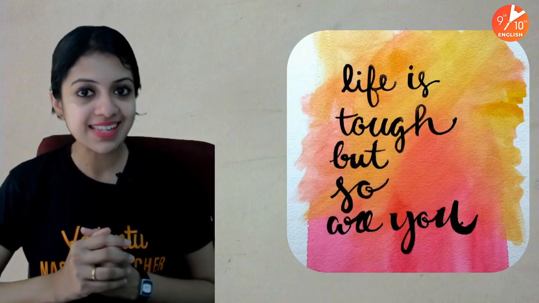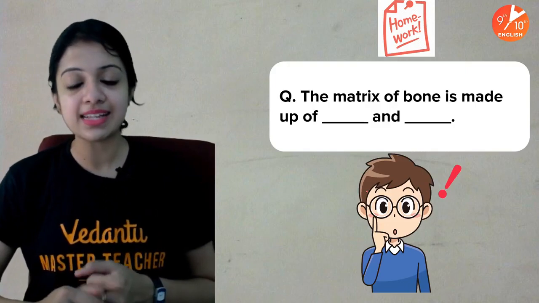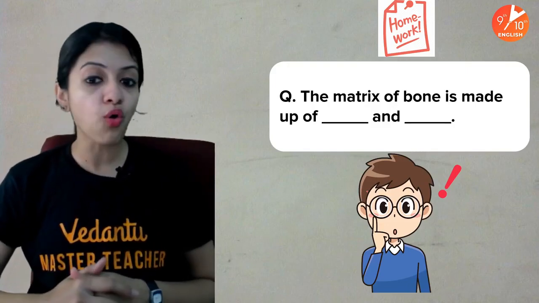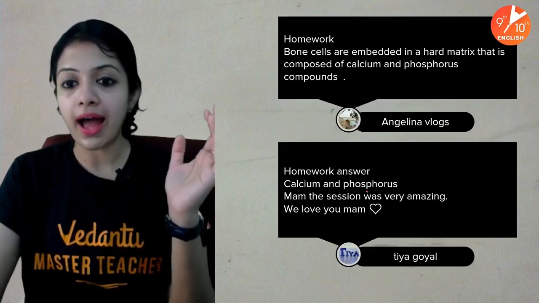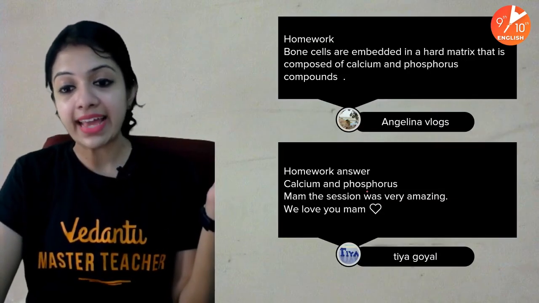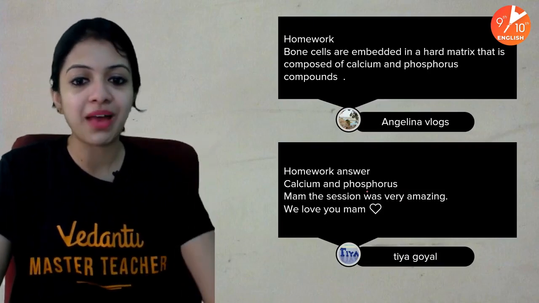Okay, so here is the homework question I had given you in the last class, and that is: the matrix of bone is made up of dash and dash. I have answers here from Tia and Angelina. Both of them have said it is calcium and phosphorus.